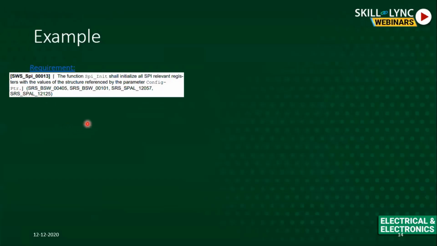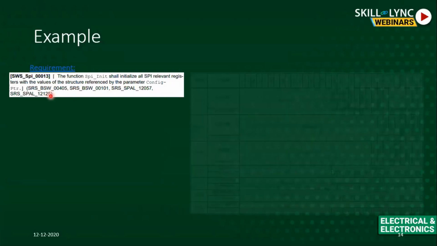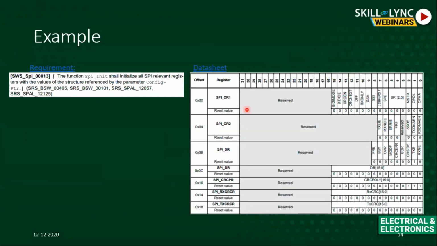So when you do a requirement analysis, what you will analyze here is, first, there's a function named SPI underscore init. What it will do is initialize all SPI relevant registers. How will it initialize? There is some structure which is being passed as a pointer, and the name of the pointer parameter is config PTR. This is how you need to analyze your requirement. Once you analyze your requirement, you will go to your data sheet, right?